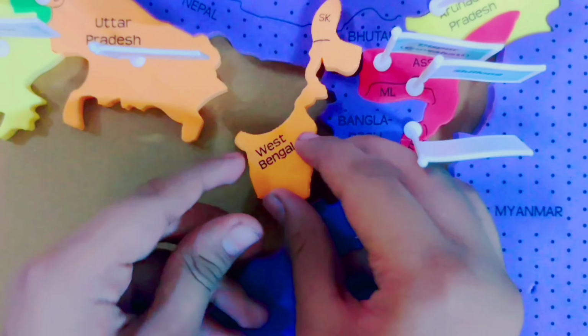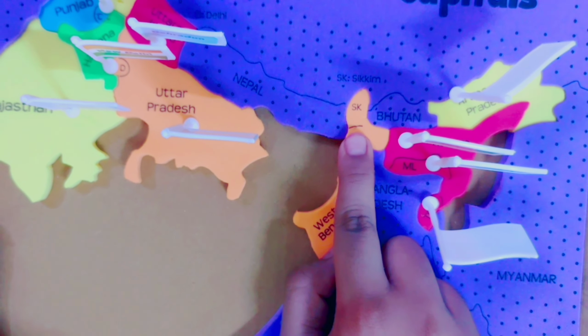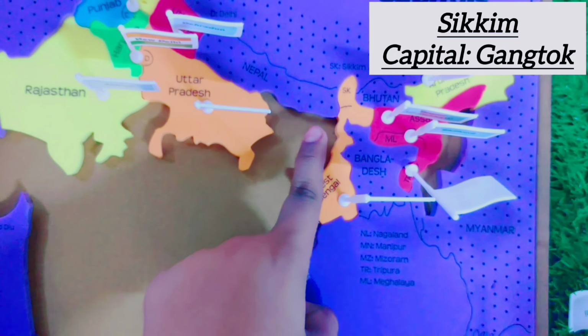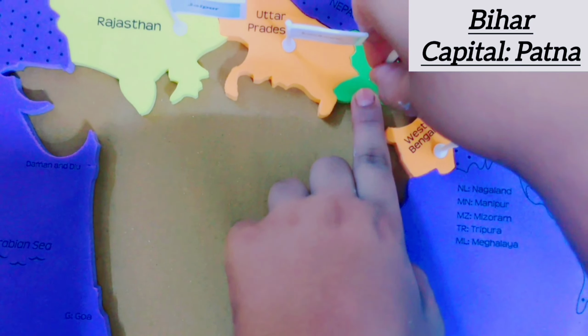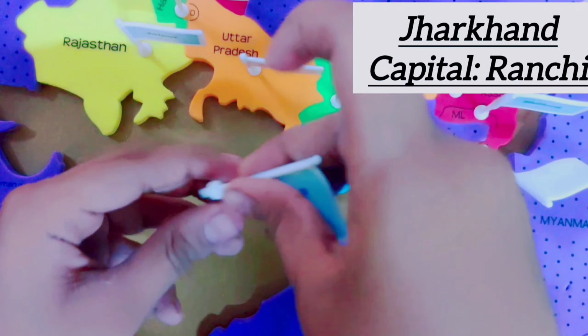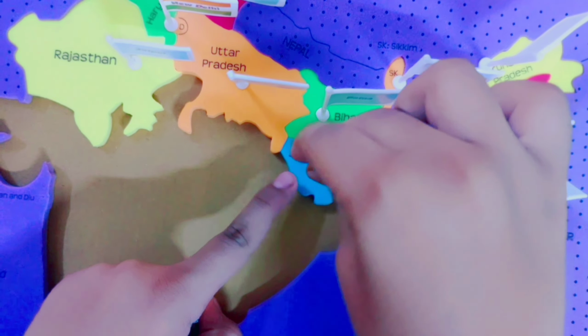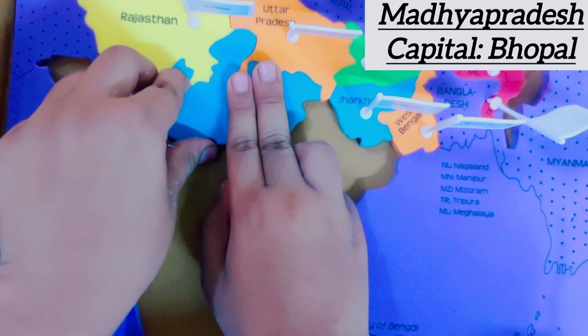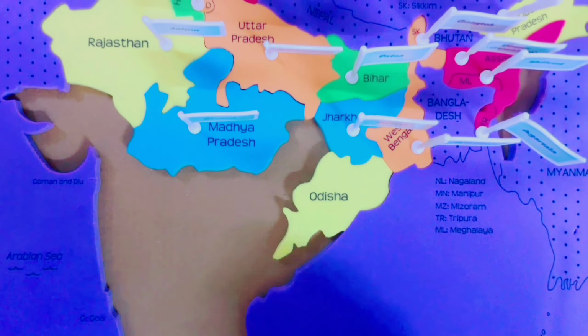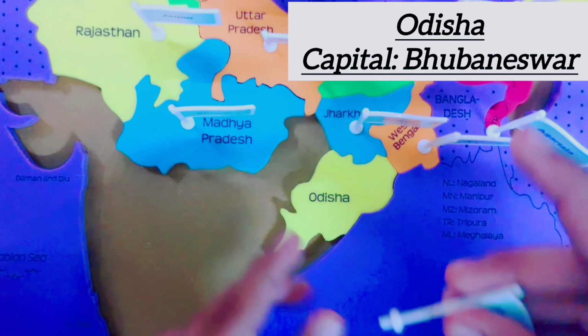West Bengal. You see this SK here? This is Sikkim. West Bengal's capital is Kolkata. And Sikkim's capital is Gangtok. Bihar's capital is Patna. Jharkhand. Jharkhand's capital is Ranchi. Madhya Pradesh. Capital of Madhya Pradesh is Bhopal. This is Odisha. Its capital is Bhubaneswar.